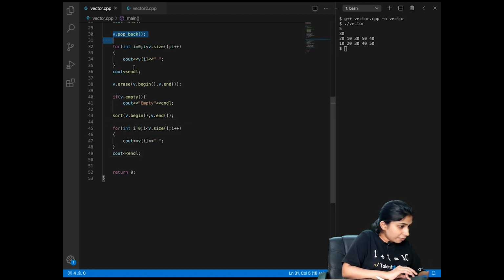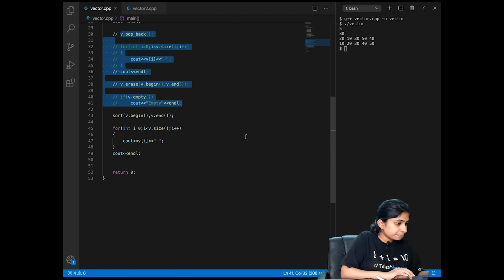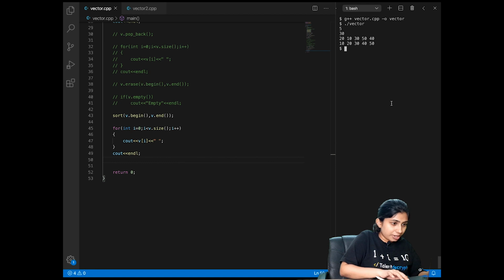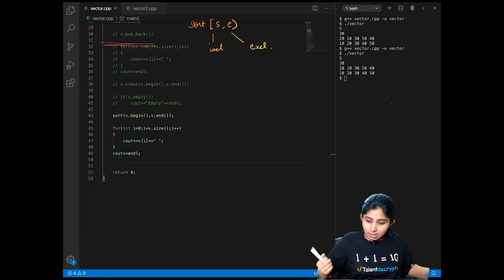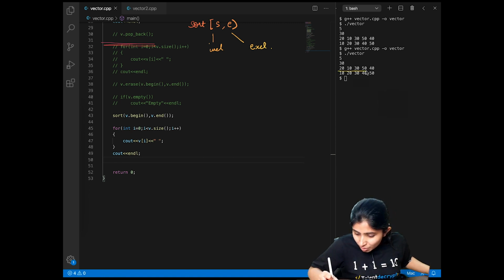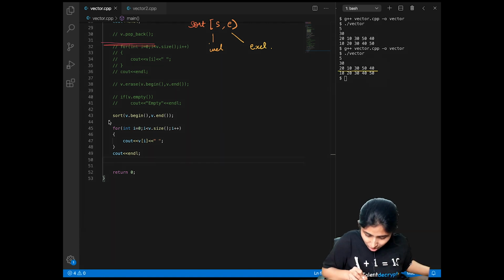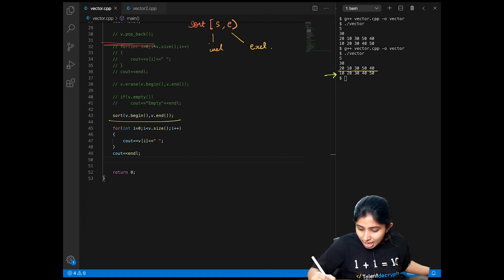I'll comment the above code in which we had erased the vector. I'll try to run this code. See, initially the vector was this, and after sorting, my complete sorted vector is this. This vector has been sorted in ascending order.